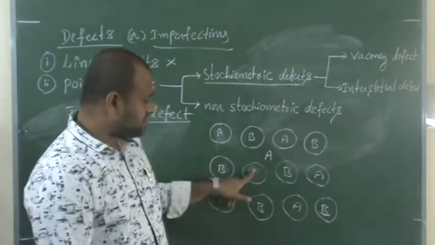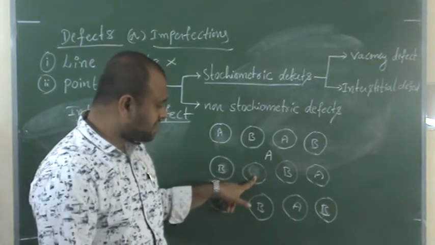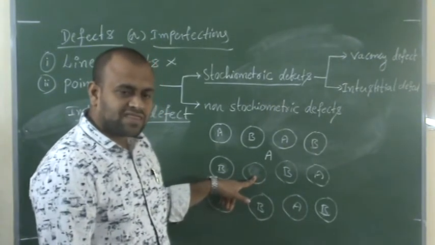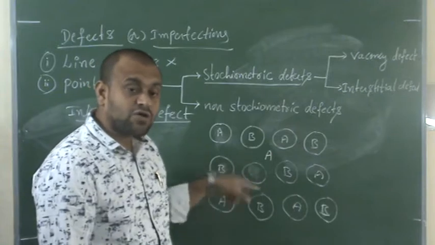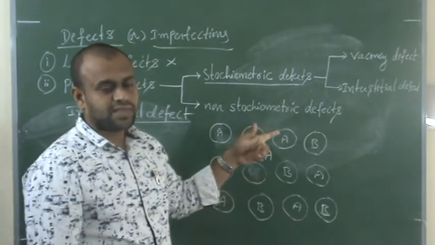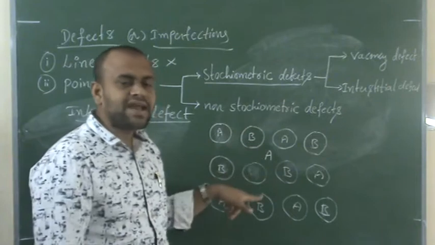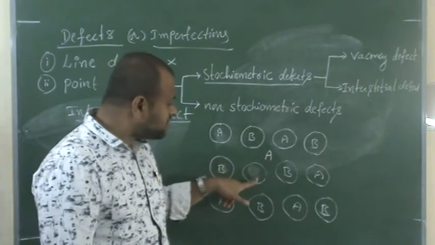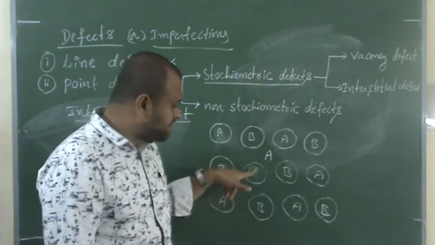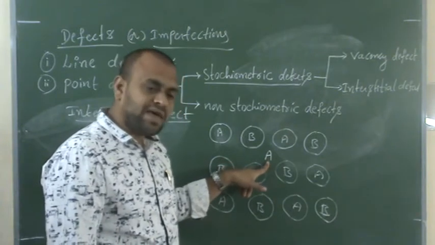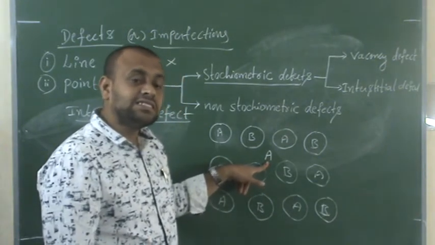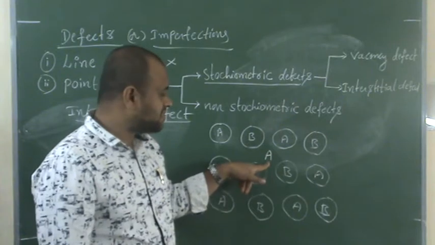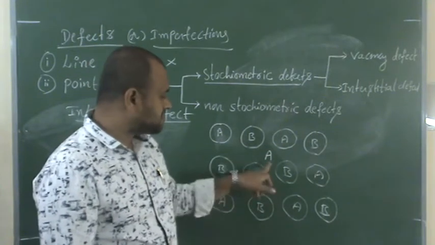Why? Because the missing particles will not go away from the crystal. They will stay inside the crystal, but they won't stay in that position; they will occupy the spaces called interstitial spaces. That is why the defect is called an interstitial defect.